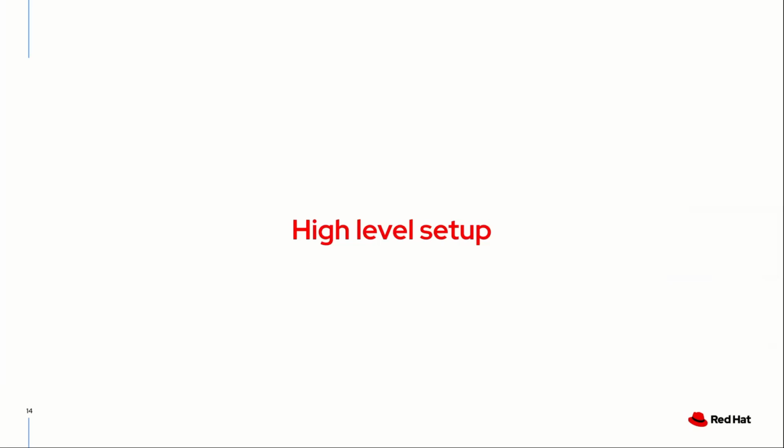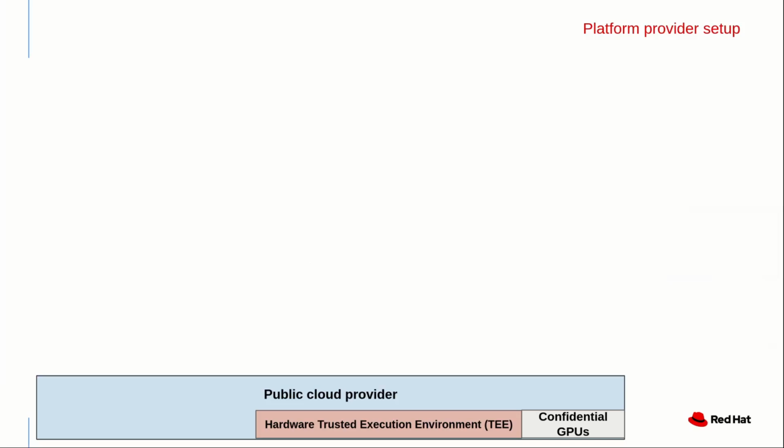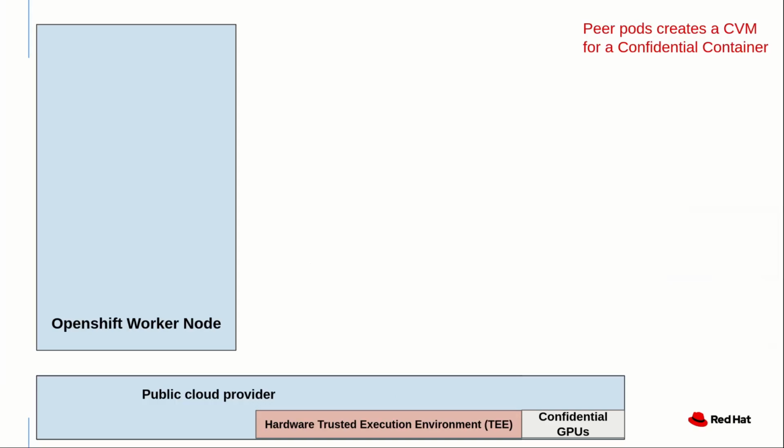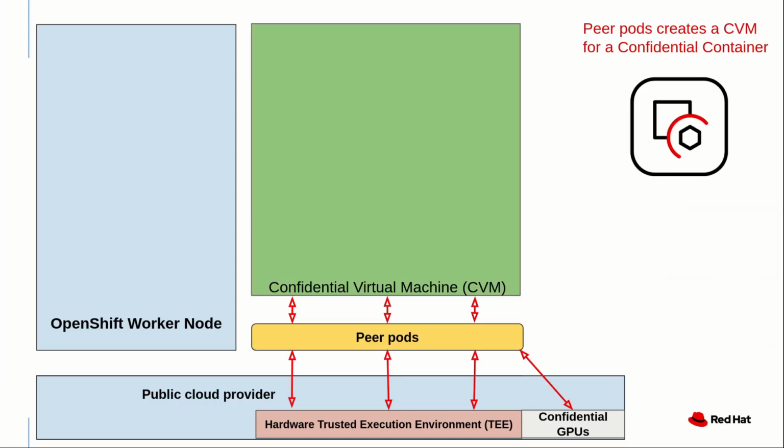Let's now look at the high-level setup. The public cloud provider provides the trusted execution environment and confidential GPUs. With the peer pods technology, we are able to run a confidential virtual machine parallel to the OpenShift worker node, which utilizes the provider's trusted execution environment and confidential GPUs.